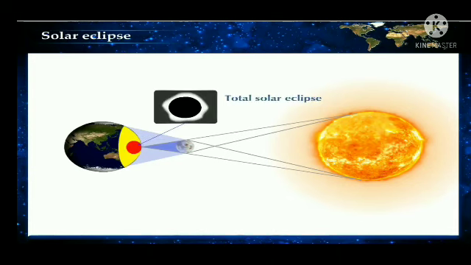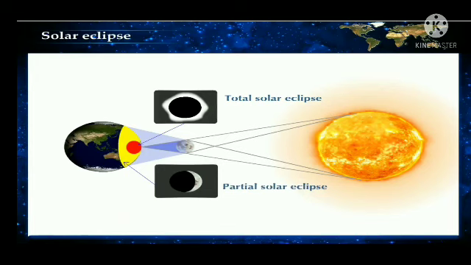On the other hand, the region where the shadow is lighter, the Sun appears partially covered. This condition is called partial solar eclipse. The maximum duration of a total eclipse is 7 minutes and 20 seconds, that is 440 seconds.